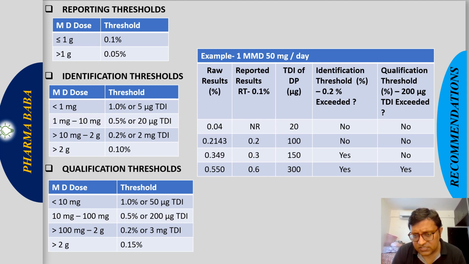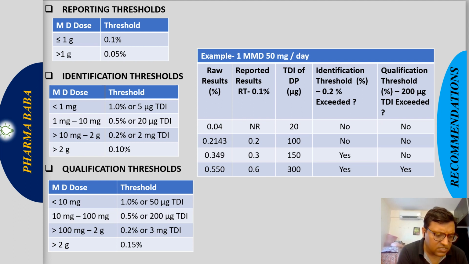So how did this qualification threshold of 200 microgram come? Again we'll go through the table. So it is a 50 mg dose. This is the qualification threshold table. So it will fall in the second category, 10 mg to 100 mg. So 0.5% should be the qualification threshold. Let's calculate 0.5% for this impurity only. It is coming around 0.3.